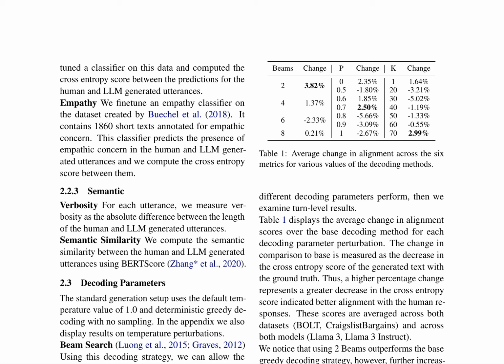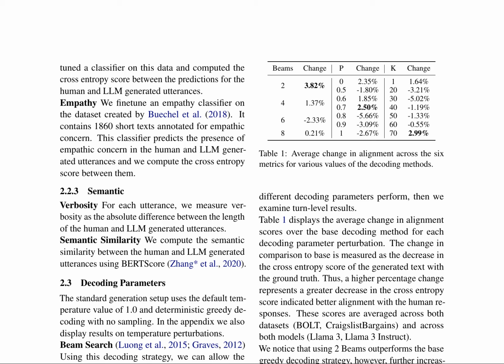Here is a combined summary of pages 3 and 4 of the research paper. The authors investigate the effects of decoding parameters on the alignment of large language models, LLMs, with human responses in conversation. They fine-tune a classifier on the empathy dataset and compute the cross-entropy score between human and LLM-generated utterances. Additionally, they measure verbosity as the absolute difference between human and LLM-generated utterance lengths and compute semantic similarity using BERT score.